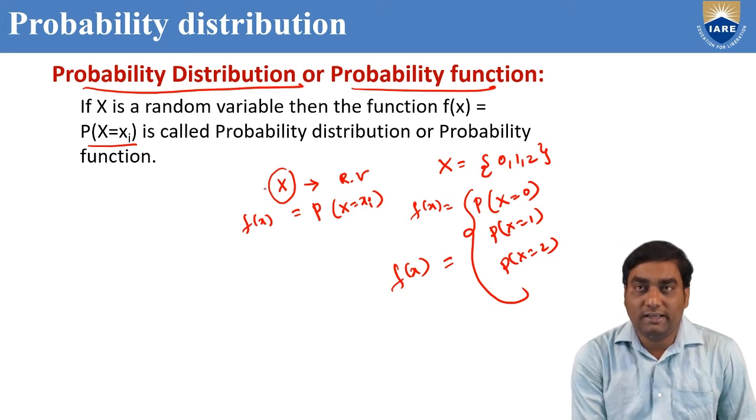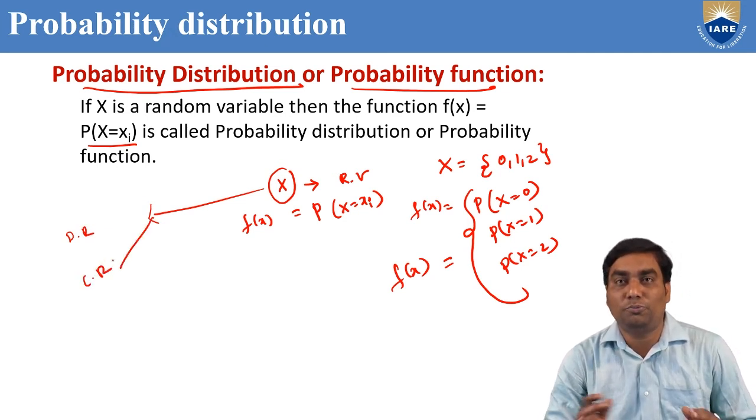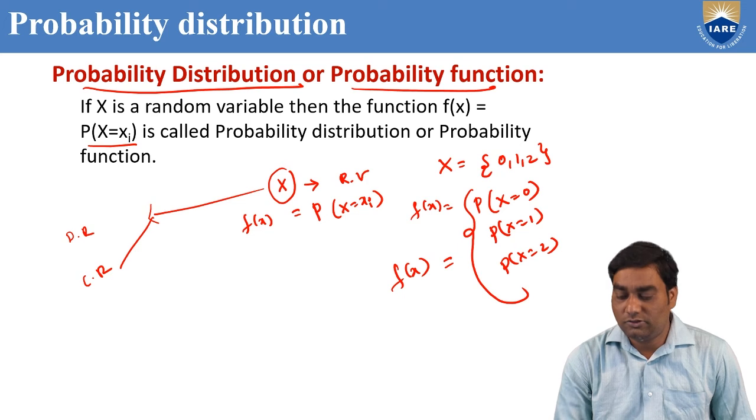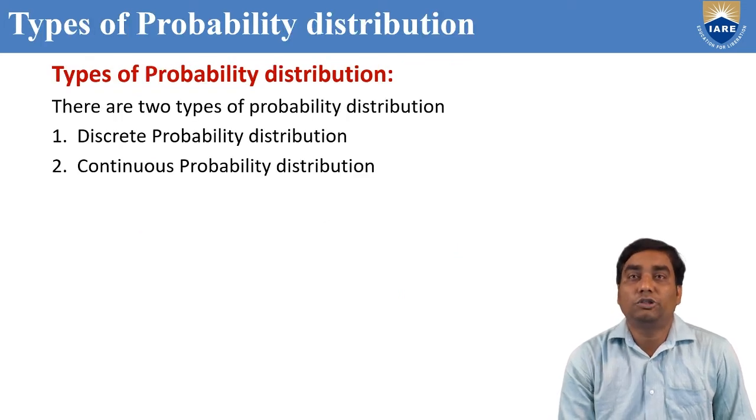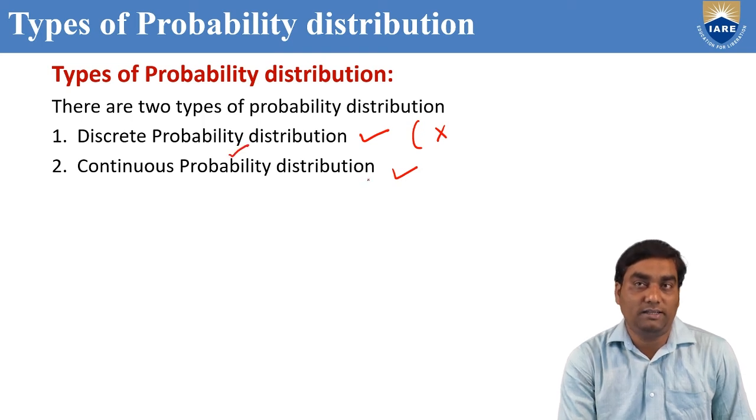But you know that x has two parts, discrete random variable and continuous random variable. Similarly, this probability distribution also has two parts according to the types of random variables: discrete probability distribution and continuous probability distribution. If x is a discrete random variable, we find the discrete probability distribution.